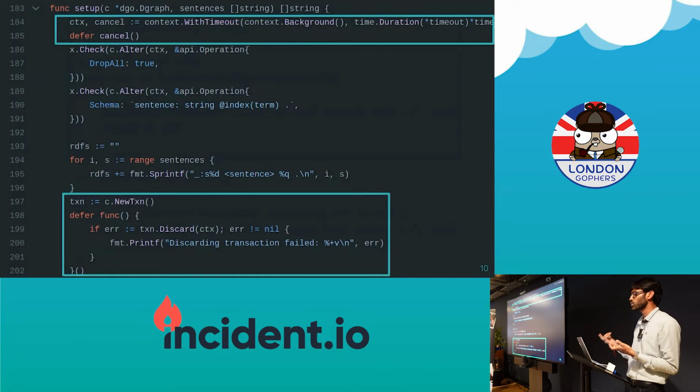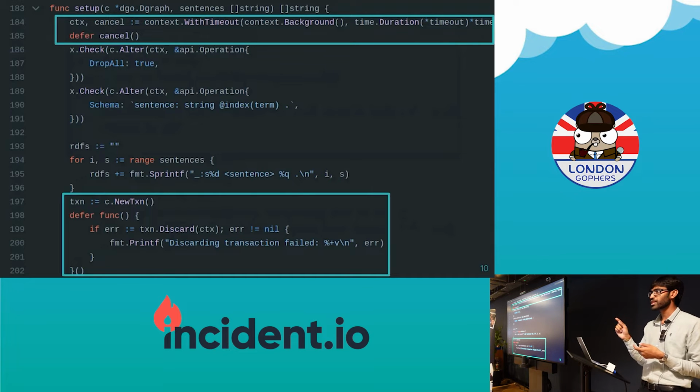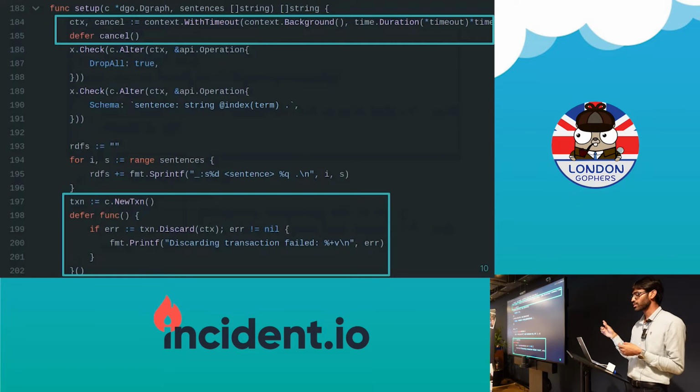This is for context. Again, really simple and very useful. If you create a context, you want to call the cancel right away, or you want to write the defer statement for cleaning up the context right away. And then you can see that line number 185 from the top. And again, really useful, because if you forget cleaning up, this is going to be a thing where a memory leak shows up in your program.